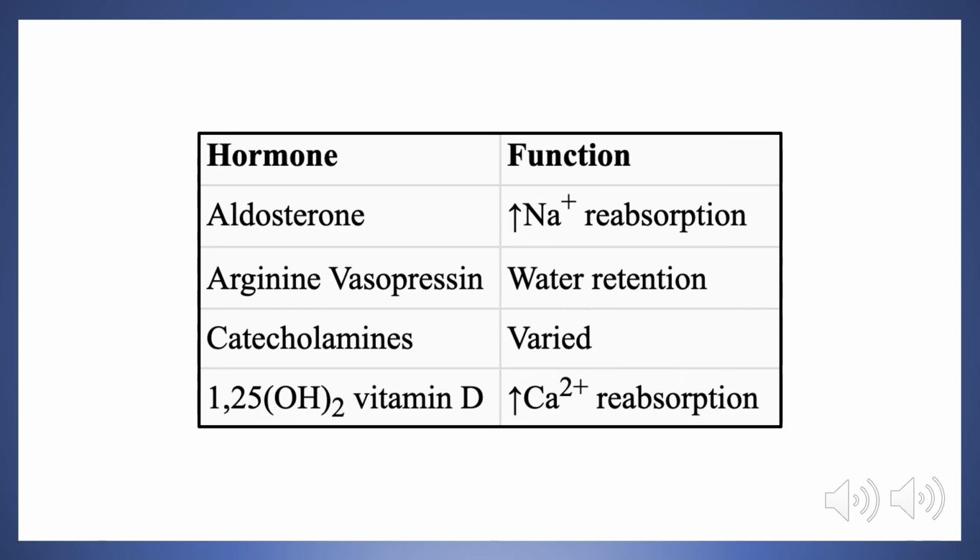The way that this whole system functions is that by having more sodium-potassium pumps, we have more pumping of sodium out of the principal cells, decreasing the intracellular concentration of sodium ions.